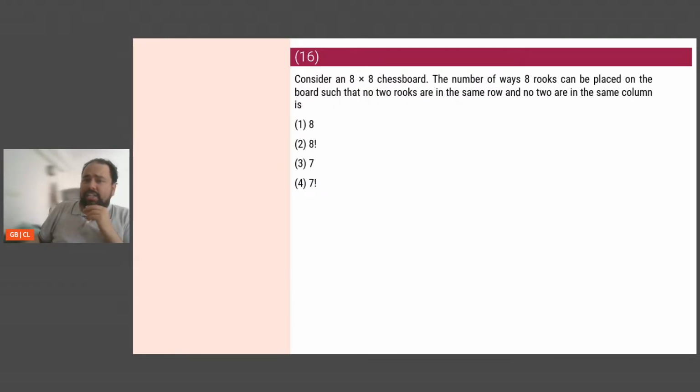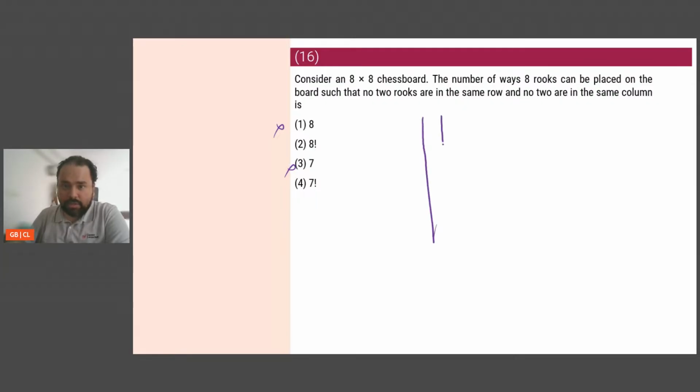Consider an 8x8 chessboard. The number of ways 8 rooks can be placed on the board such that no 2 rooks are in the same row and no 2 are in the same column. Let me think. No 2 in the same row, no 2 in the same column. If I look at the options, 8 factorial, 7... 8 and 7 cannot be it, the answer will not be so small. Let me go ahead and just create an 8x8.